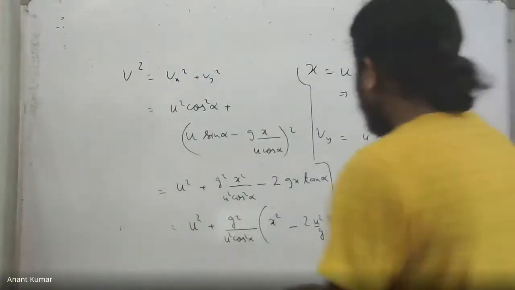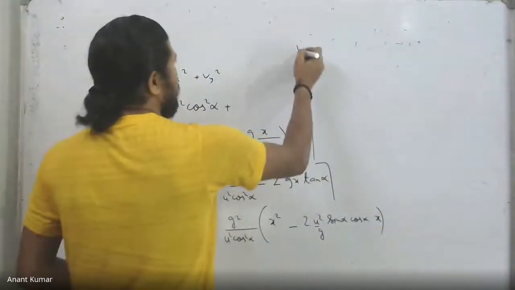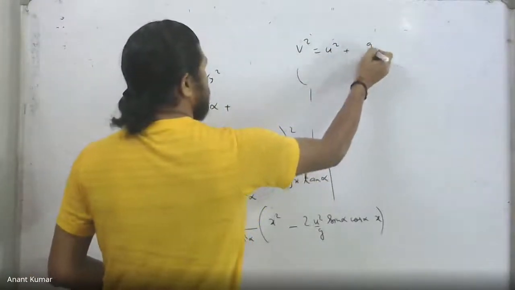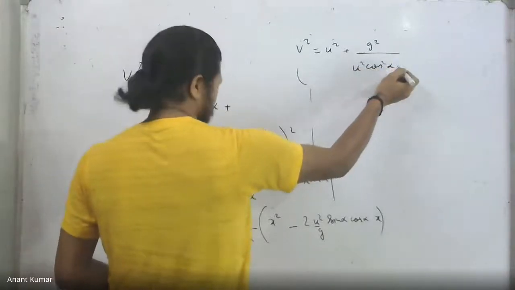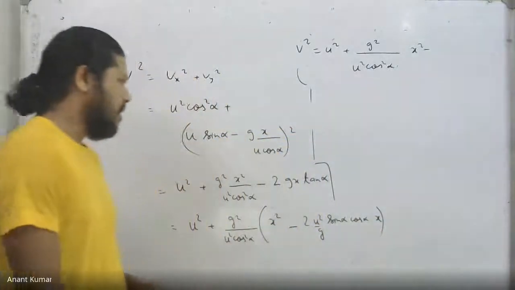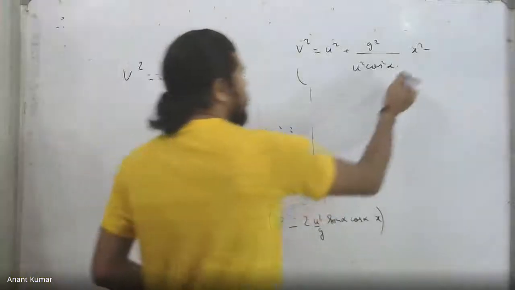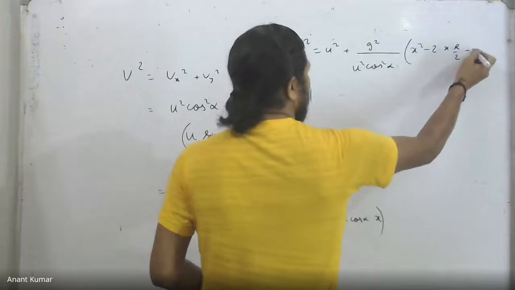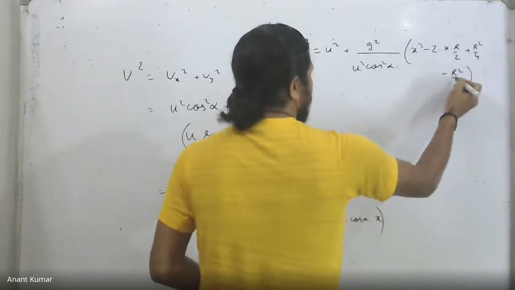So I could write v square equal to u square plus g square upon u square cos square alpha into x square minus R into x, capital R being the range. So I can complete this square as 2 into x into R by 2 plus R square by 4 minus R square by 4.